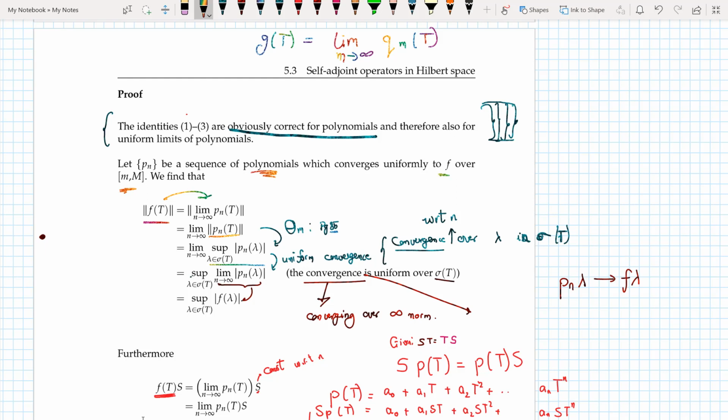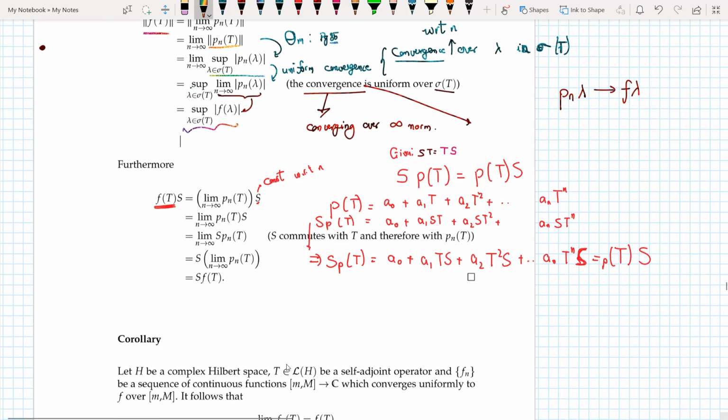Since it's uniform convergence, I can swap the sup and the limit. Now I take the limit inside, then Pn(lambda) becomes f(lambda), and then we get this result finally.